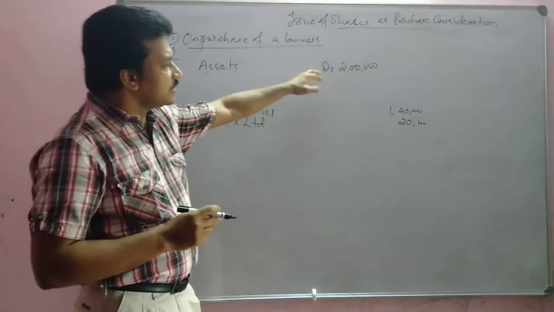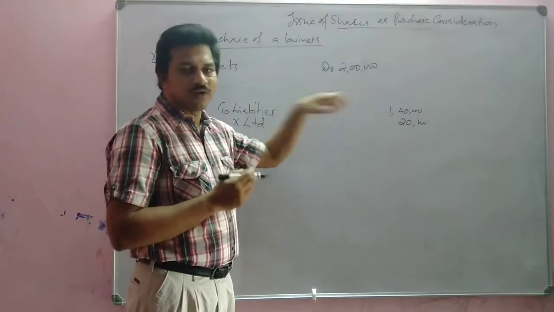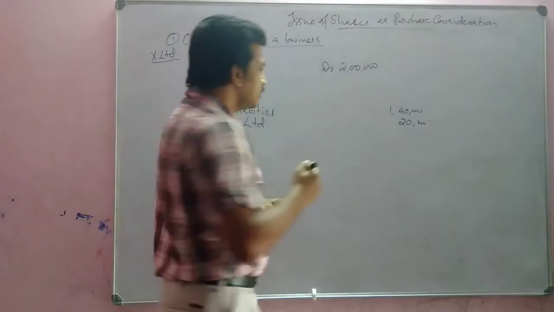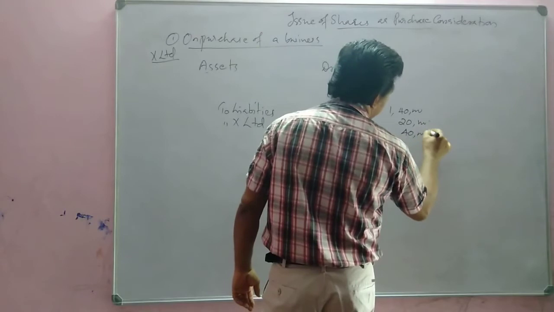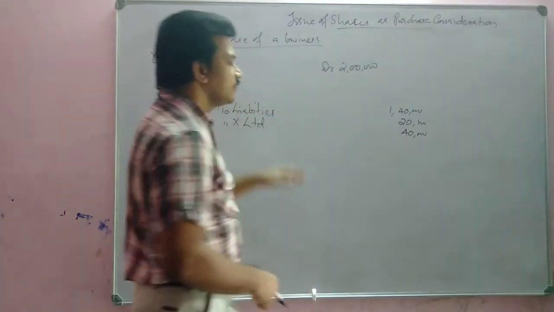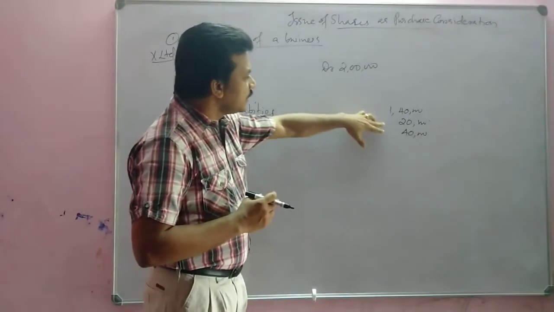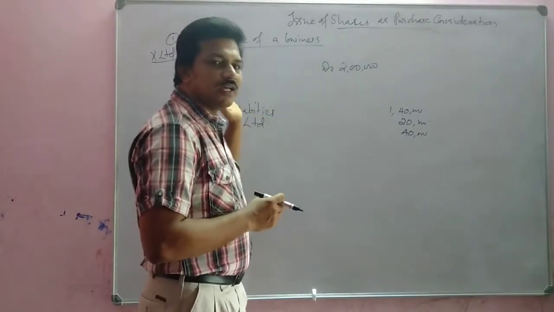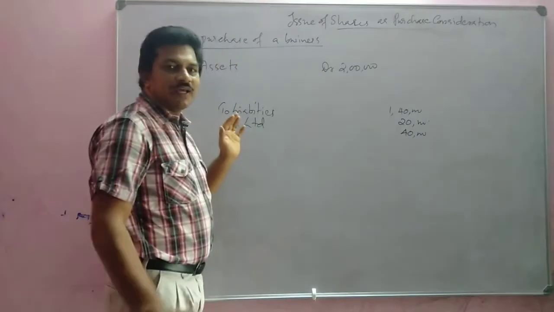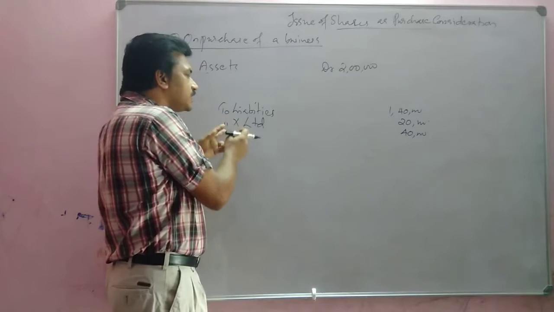Then the difference is 1,60,000 and 2 lakh. What is the difference? Here we have got 40,000, which we write here. This 40,000 is the difference between debit and credit. So that 40,000 came as a shortage on the liability side.